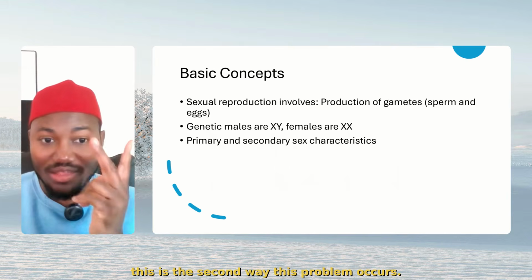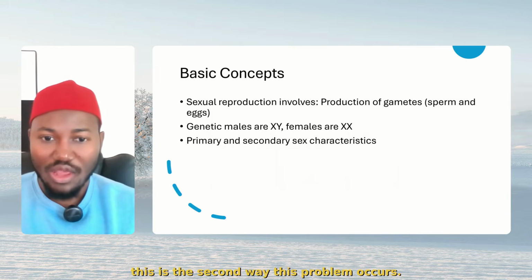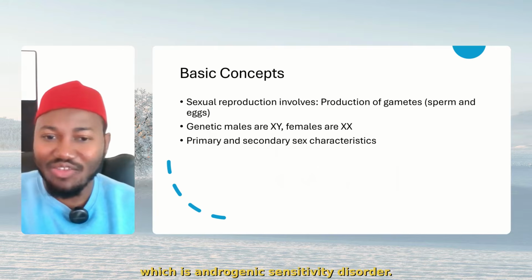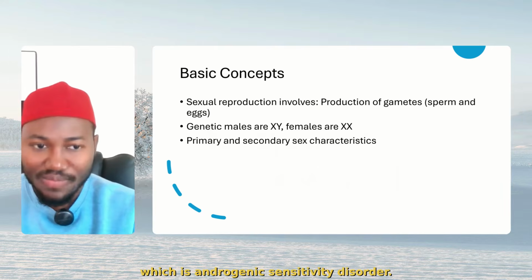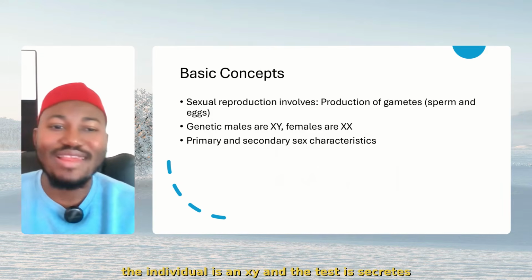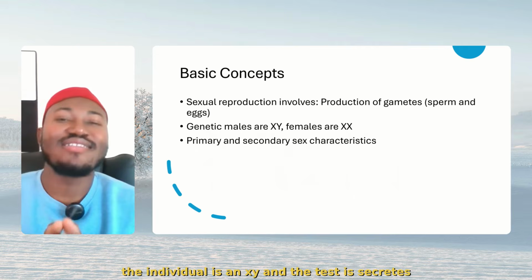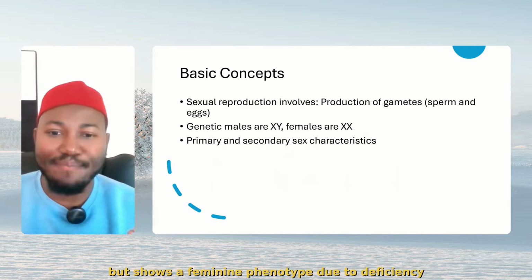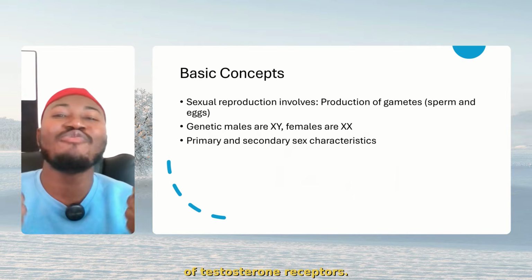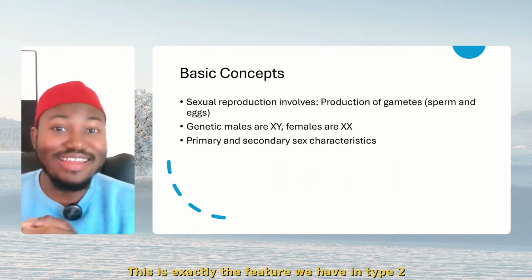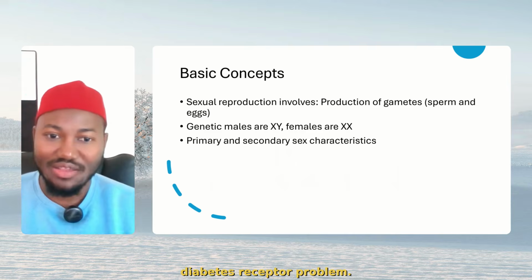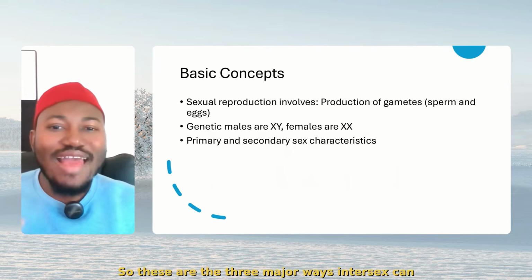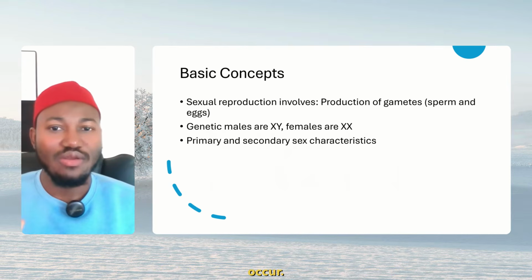All right? This is a second way this problem occurs. Another thing is something we call AIS, which is androgen insensitivity syndrome. In this instance, the individual is an XY, and the testis secretes what? Testosterone, but shows a feminine phenotype due to deficiency of testosterone receptors. This is exactly the feature we have in type 2 diabetes, receptor problem. So these are the three major ways intersex can occur.